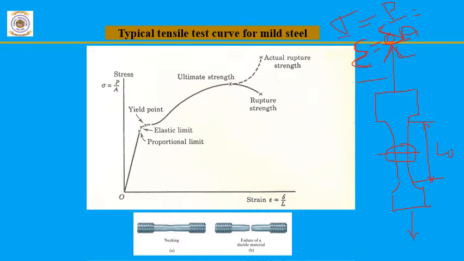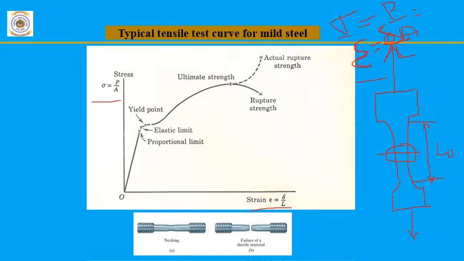After calculating stress and strain, we have to plot a graph by taking stress along the y-axis and strain along the x-axis. If you plot the stress strain diagram for mild steel, we will get a curve like this, because mild steel is a ductile material.